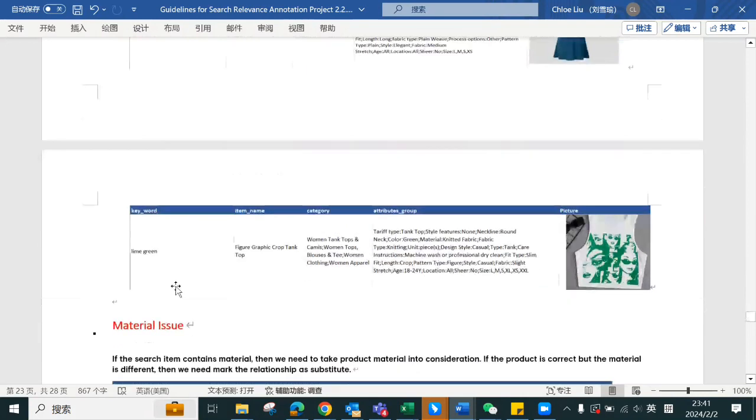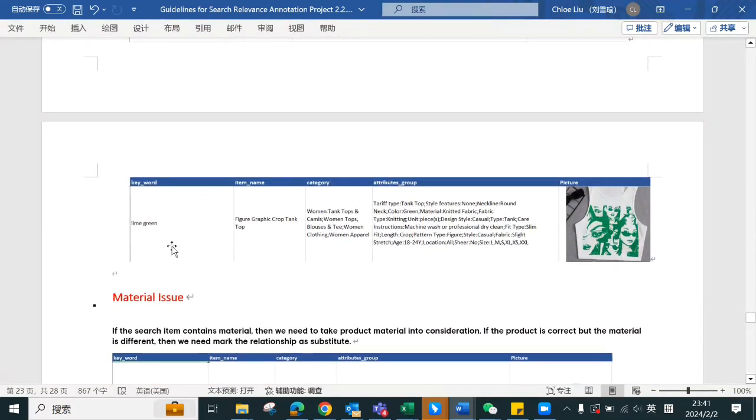Also, we got a keyword blue. And the tank top here is blue, and the coverage of the blue is not up to half, right? So it is less than half. So under this circumstance, based on the coverage, we mark it as substitute.